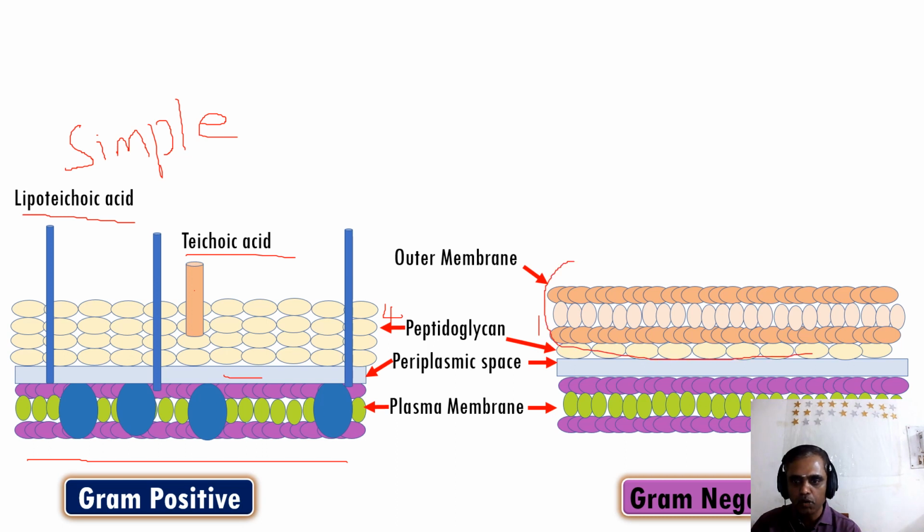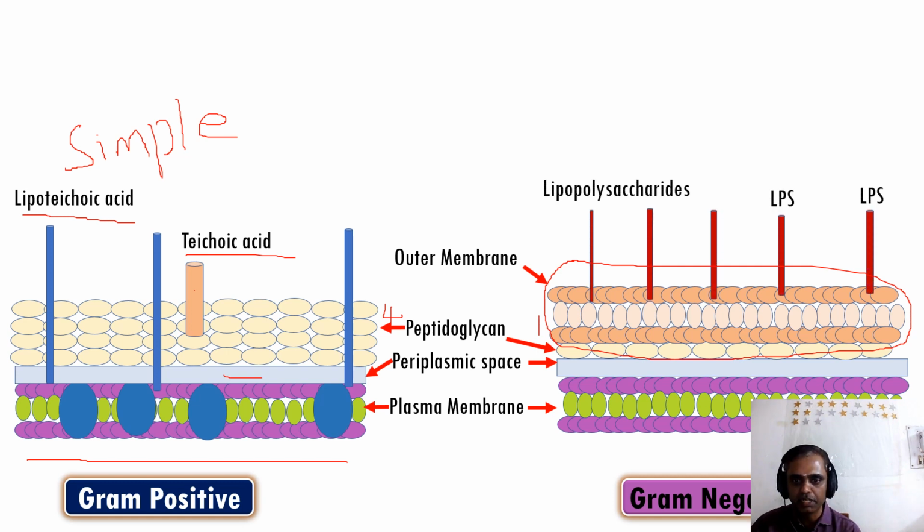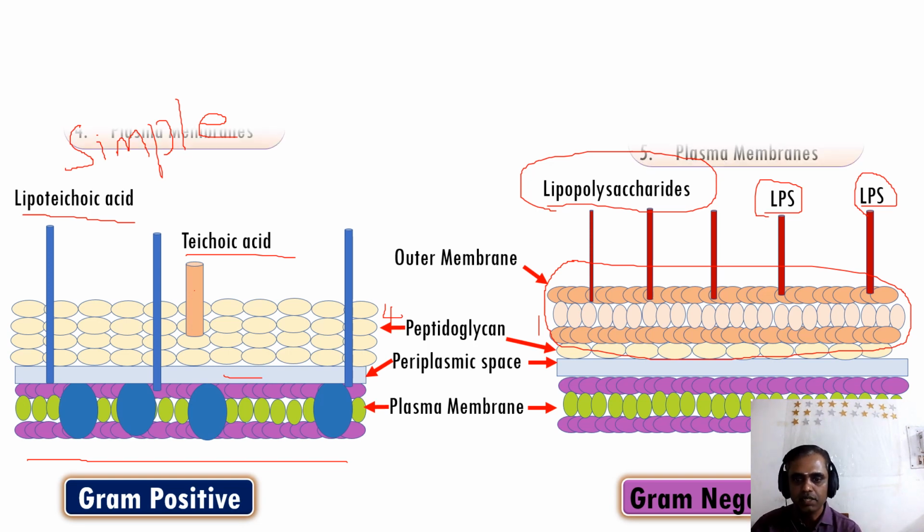This is the outer membrane, which is not present in gram positive bacteria, whereas it is present in gram negative bacteria. And another structure is known as the lipopolysaccharide. So shortly we call it LPS. So this is the additional structure the gram negative bacteria have.